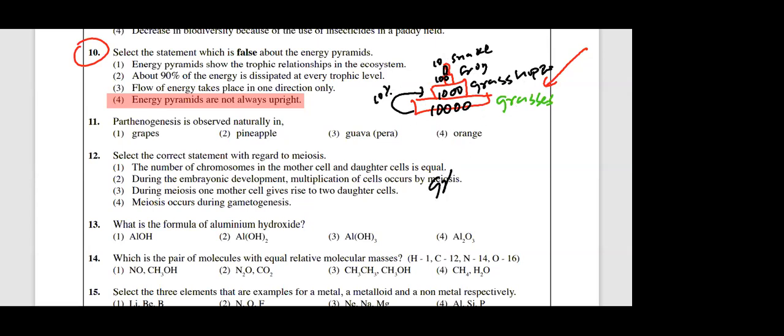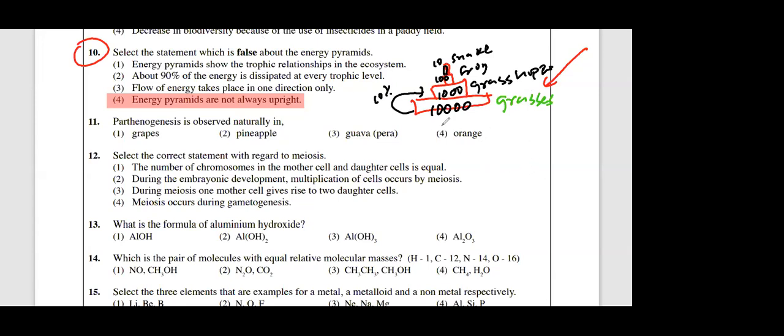Grasses, okay, one reason is that grasshoppers cannot get all the energy of the grasses. Grasshoppers are not going to eat all the grasses. If you want to reverse this, then grasses should be able to eat grasshoppers, right? If you want to make this upside down, grasses should be able to eat grasshoppers, right? That will never happen. Herbivores are not going to eat carnivores.